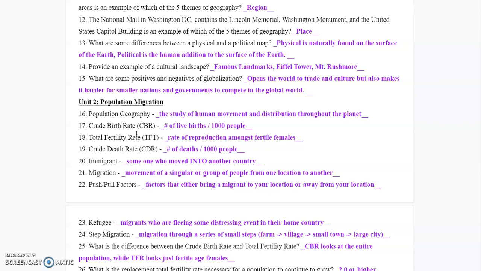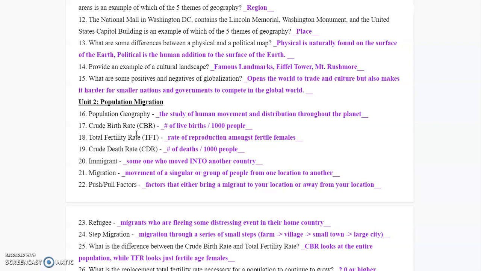12. The National Mall in Washington, D.C. contains the Lincoln Memorial, Washington Monument, and the United States Capitol Building. Is an example of which of our 5 themes? That's a place. Right? It's telling you characteristics about Washington, D.C., but it's not telling you exactly where it's at. So that makes it a place instead of a location.